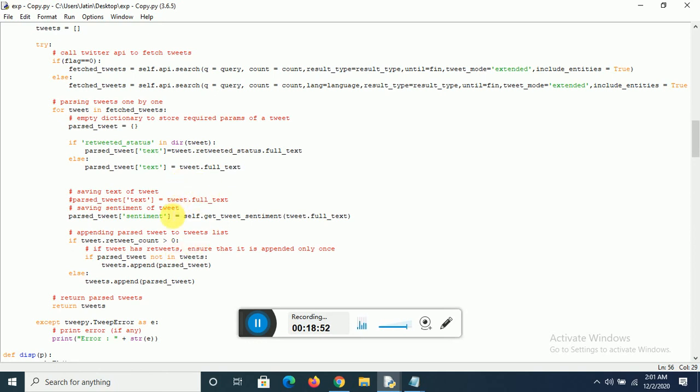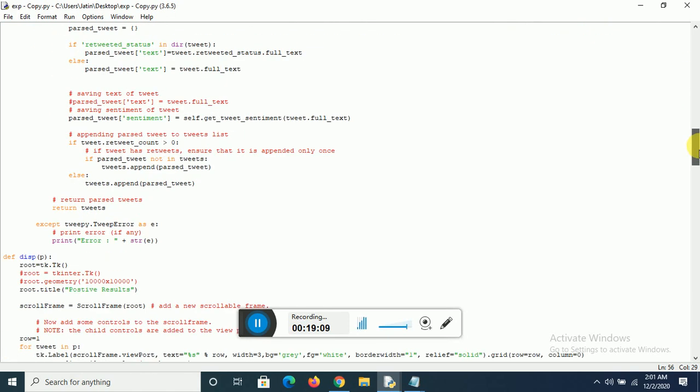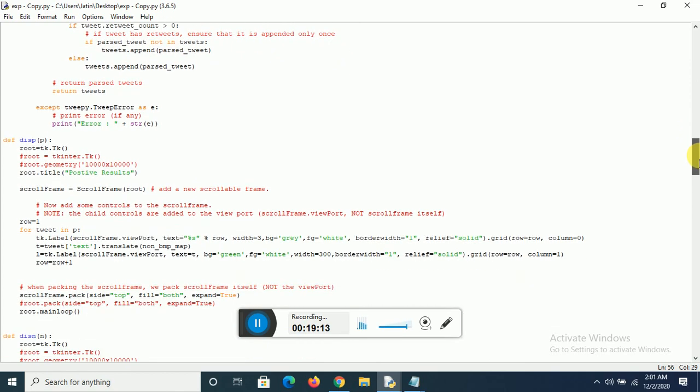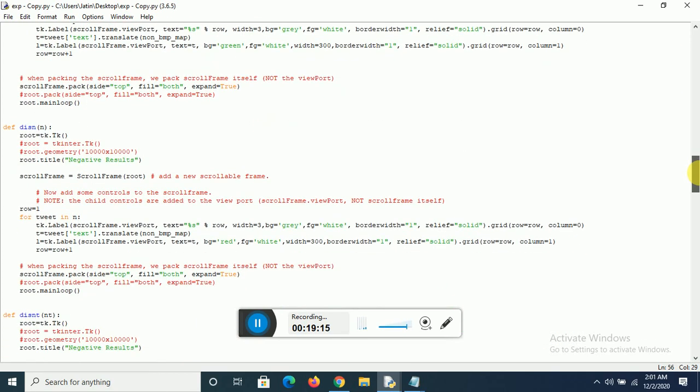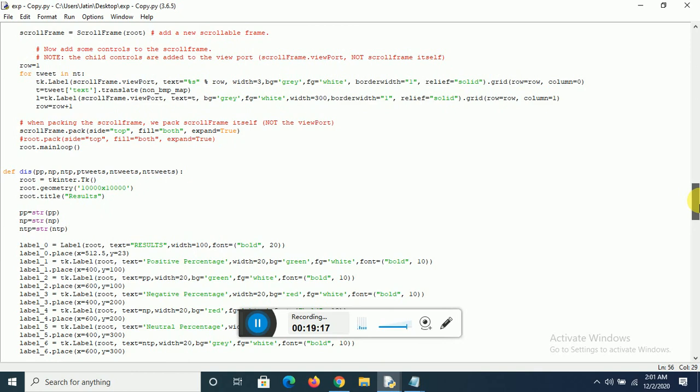So we have appended the tweet that we were processing. The sentiment has been analyzed, the text and sentiment have been stored with us, and the tweet has been appended once. If it's a retweet, it has been appended only once, right? So all the tweets are appended once, and finally we are returning the tweets. If any error is there, it is printed. So there we go, we return our tweets after the sentiment analysis.